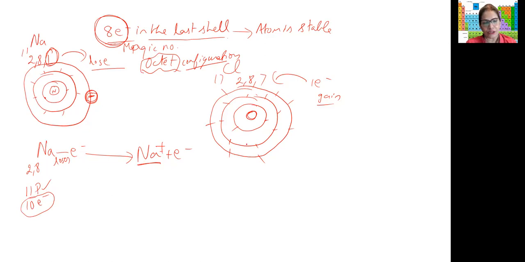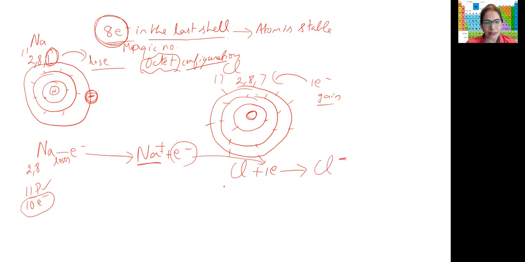Okay, protons are positively charged. I know you all have done all this, but this is just for you all to do a recap and understand this topic better. So it forms Na+ plus an electron. Now this electron, who wants to take this electron? Whose desire is to get 1 electron? The chlorine atom here wants to gain 1 electron, saying, oh, give me 1 electron, I'll become stable. So what does it do? Chlorine plus 1 electron. It will take this 1 electron and form Cl-.